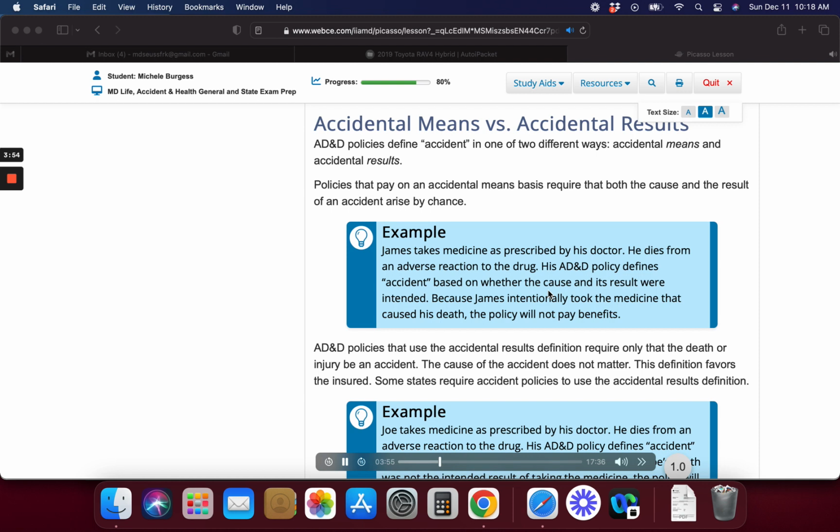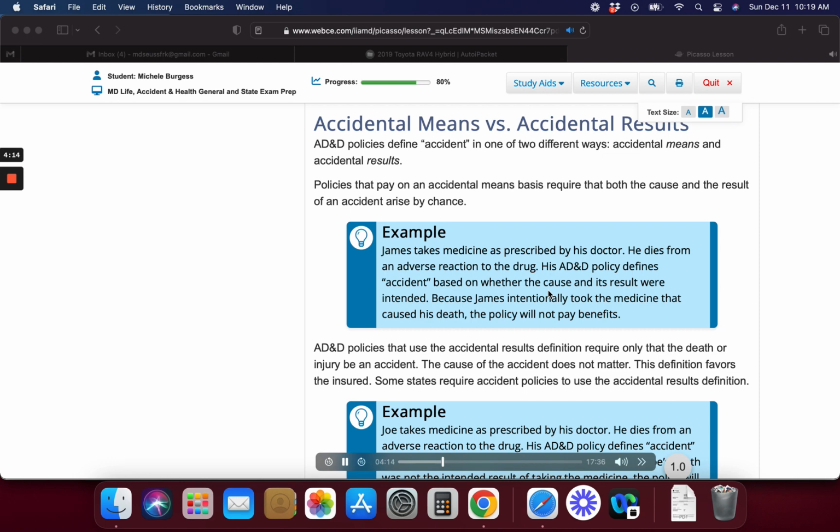Example: Joe takes medicine as prescribed by his doctor. He dies from an adverse reaction to the drug. His AD&D policy defines accident based on whether the results were intended. Because Joe's death was not the intended result of taking the medicine, the policy will pay benefits.